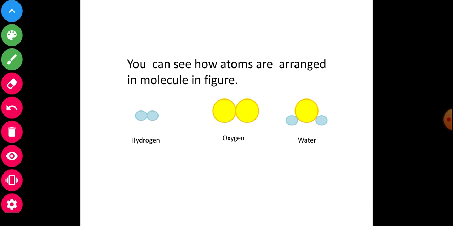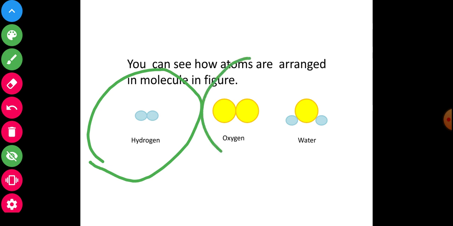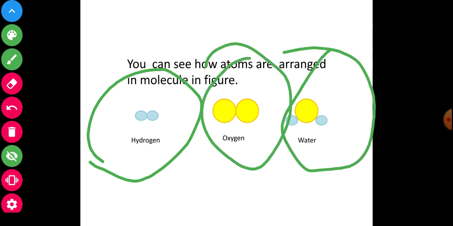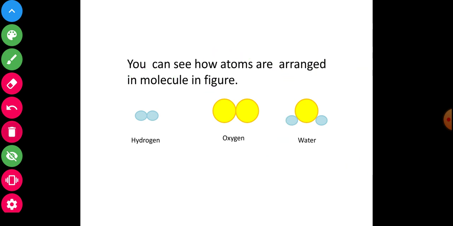Next. Now you can see how atoms are arranged in a molecule in the figure. The first molecule is hydrogen, another is oxygen, another is water. See and observe carefully.